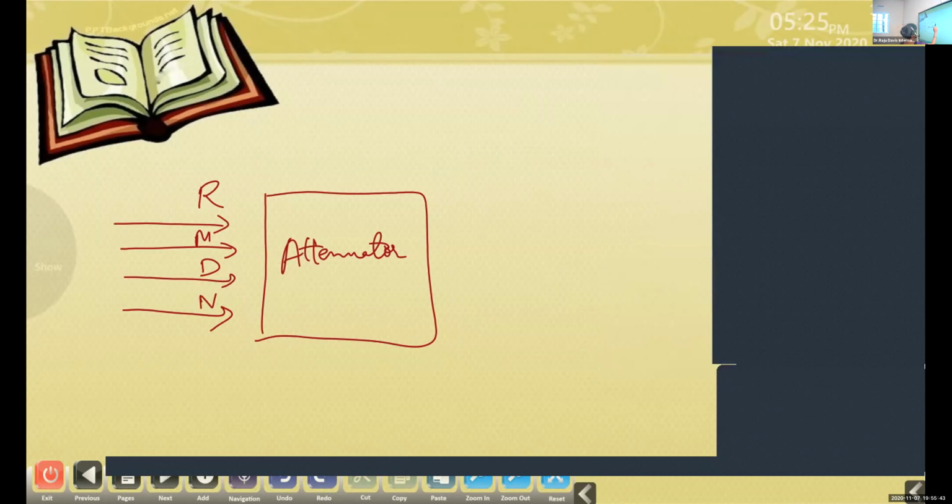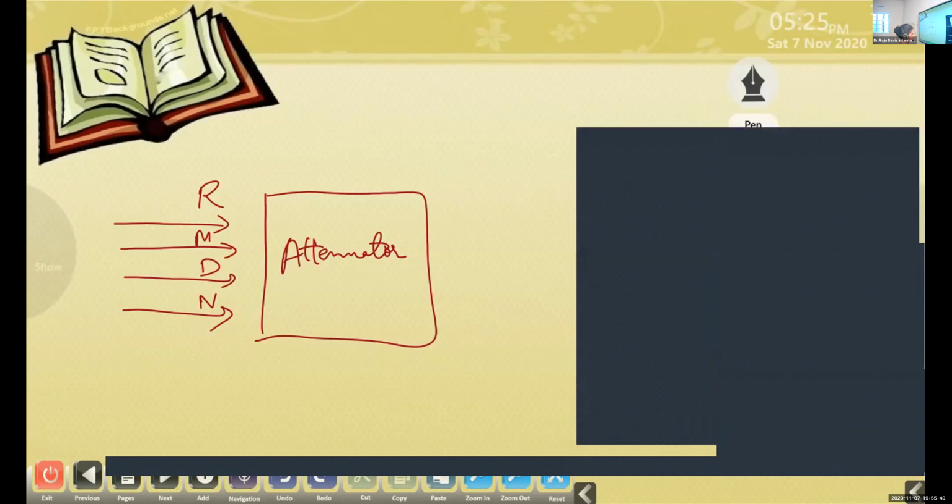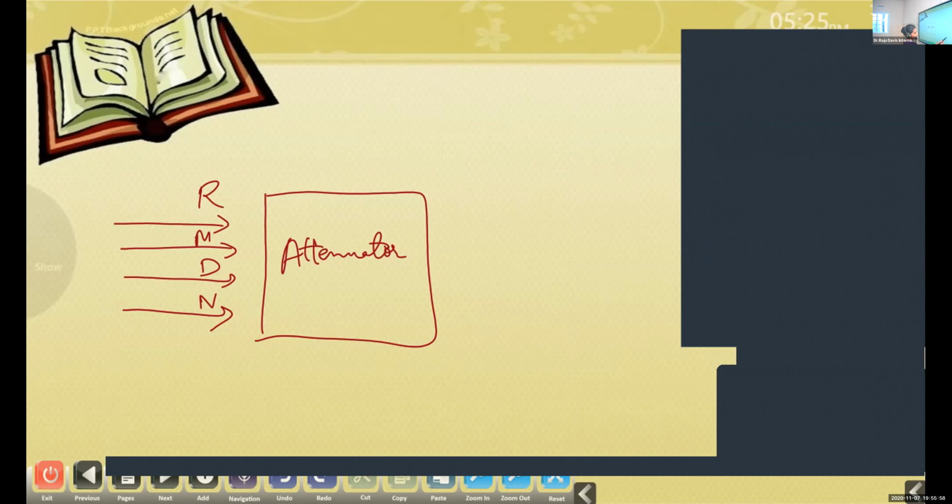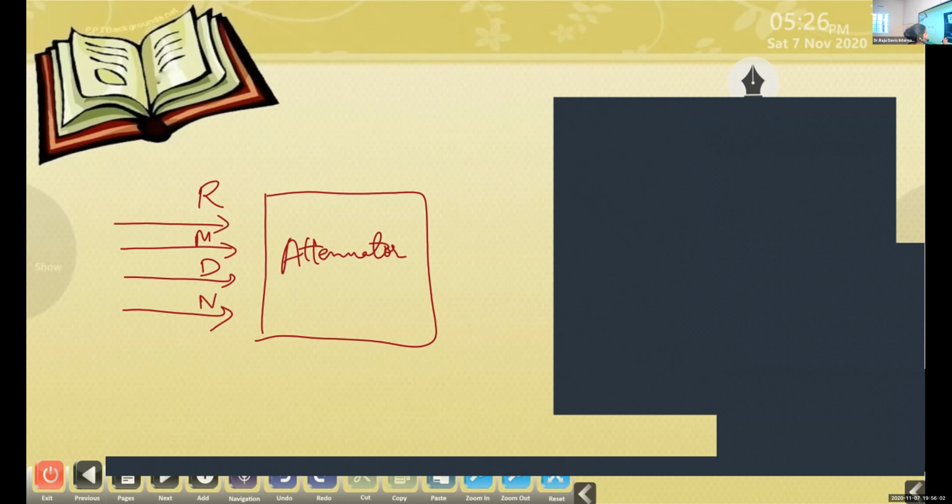This is just a basic picture, and there are different diagrammatic representations to explain this. I'm just doing this to explain the theory. You don't need to copy the diagram down. If you want to, you can, no problem, because you can write the points in your own words and study.